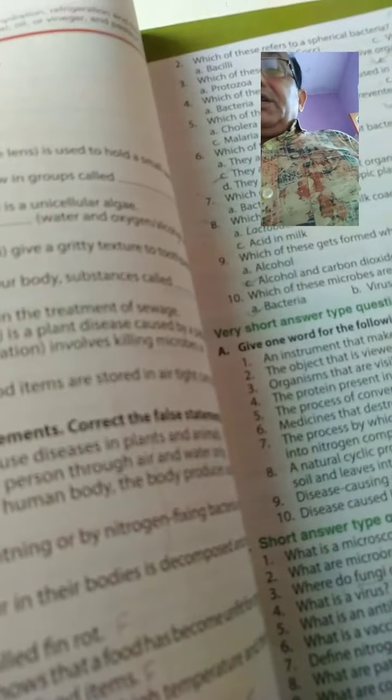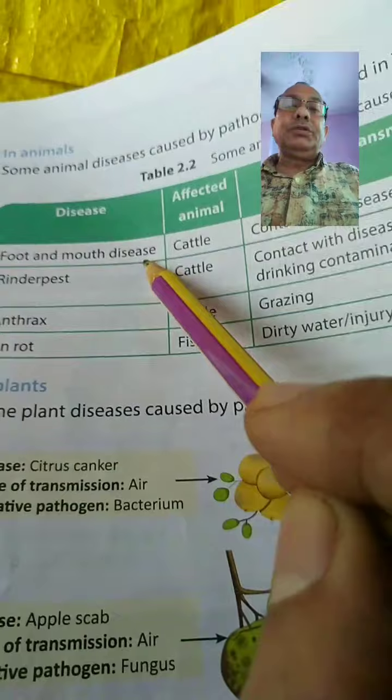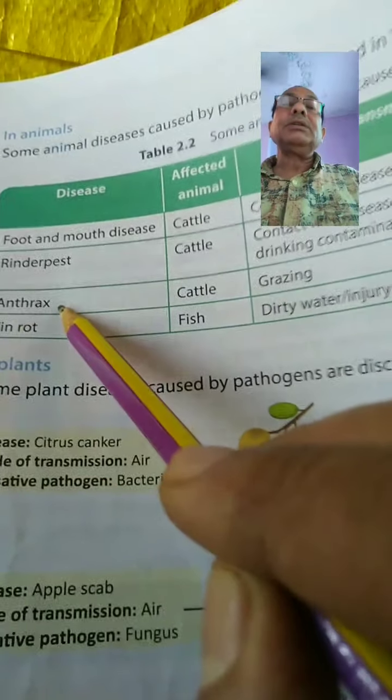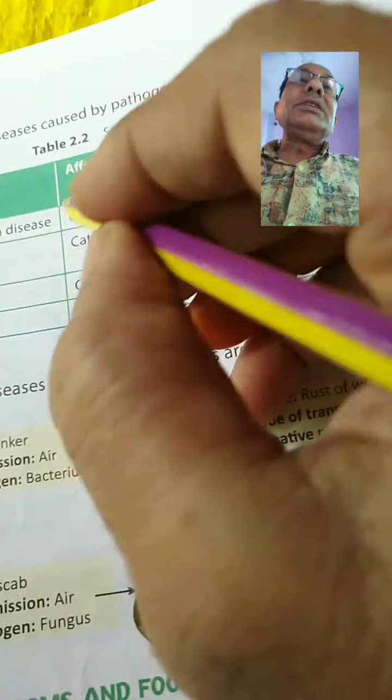Two examples of communicable diseases in animals are foot and mouth disease and anthrax. These are 2 examples of disease causing microbes in animals.